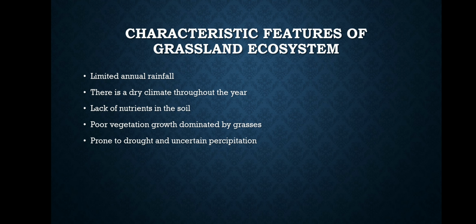Moving on, the characteristic features of a grassland ecosystem. The first feature is limited annual rainfall. Contrary to the forest ecosystem, in grassland there is a limited amount of rainfall.